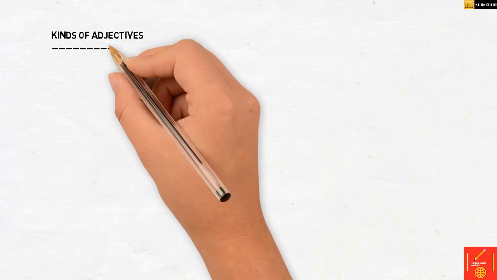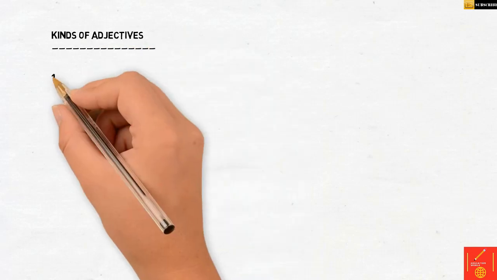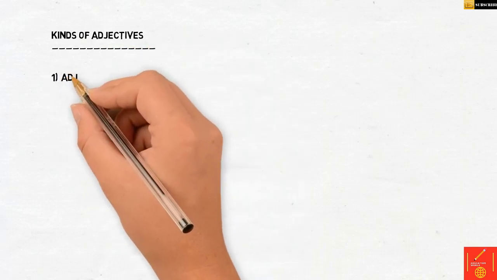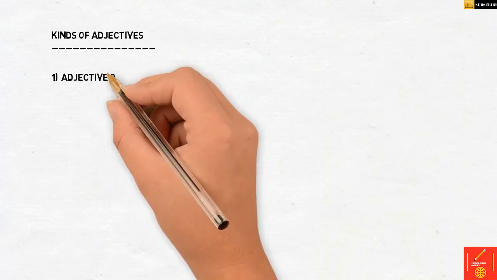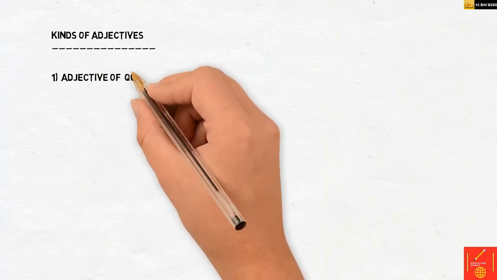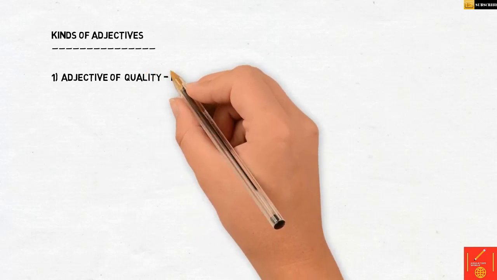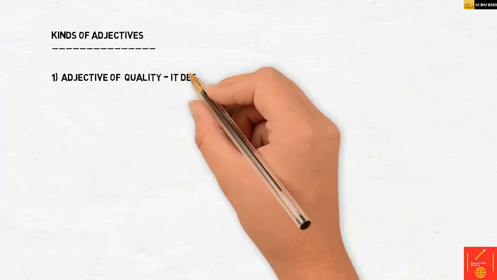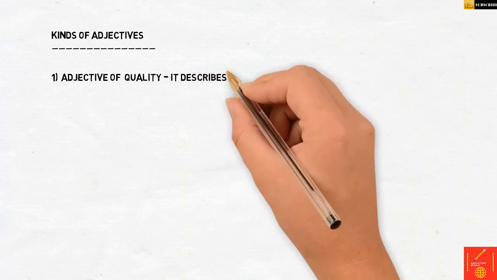Now here's the first one, the adjective of quality. So what do we mean by adjective of quality? Adjective of quality describes your quality, how you are. For example, London is a large city.